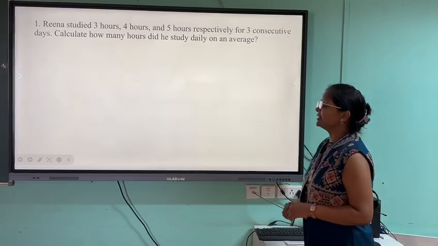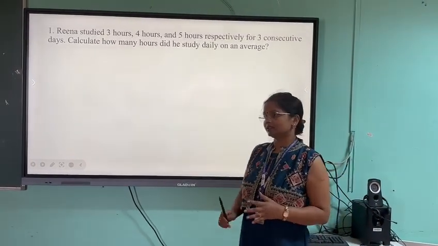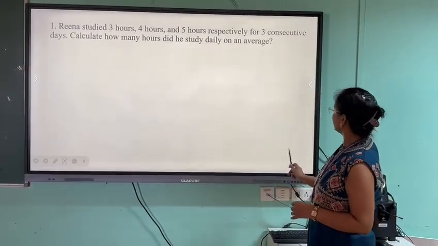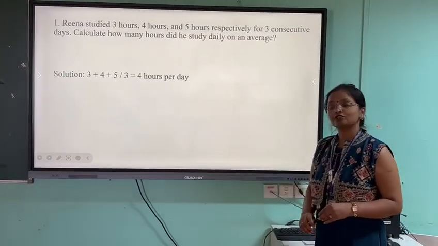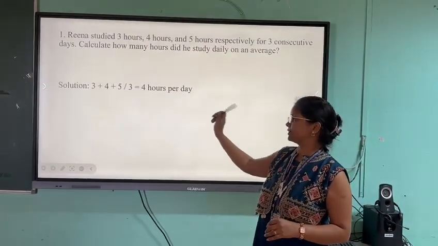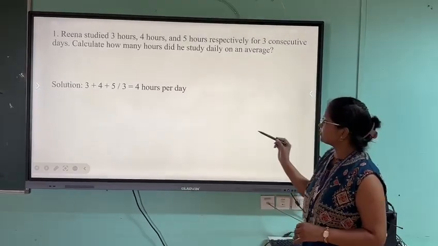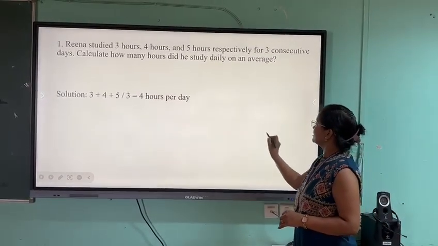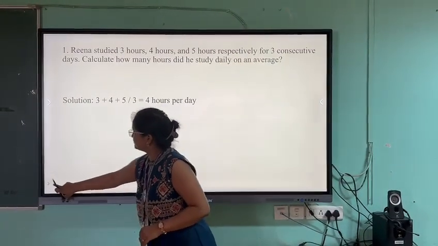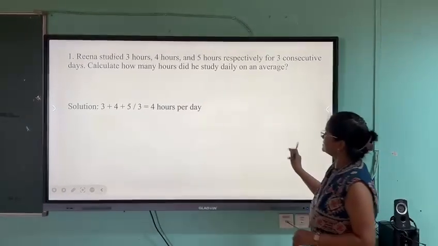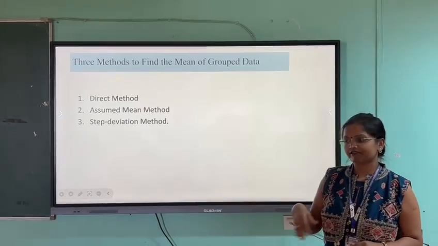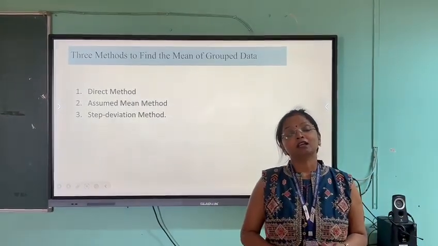Now coming over here, Reena studies for 3 consecutive days, for 3 hours, 4 hours and 5 hours respectively. What is the average number of hours she has studied? We add all the numbers and divide by the number of observations, that is 3. We get the answer, which is 4 hours per day. In the similar way we have found the average, or mean, for ungrouped data.